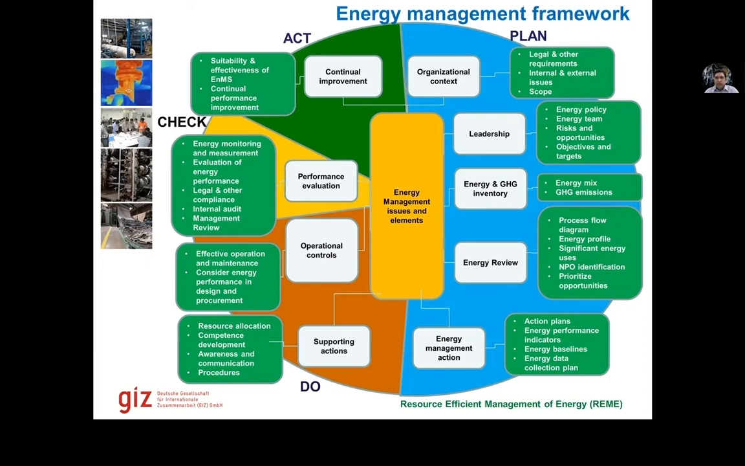Then conducting an energy review, developing a process flow diagram, conducting an energy profiling. Where is the energy coming from and how is it being used? Identifying which are the biggest energy users, identifying which are these wastages or non-product outputs where we can reduce our cost, and then doing a prioritization. So which are the bigger ones that we need to take care of? Then doing the action planning, setting up energy performance indicators. These are the things that we will talk about in detail in today's and next day's sessions as well. Setting up baselines, developing energy data collection plans.